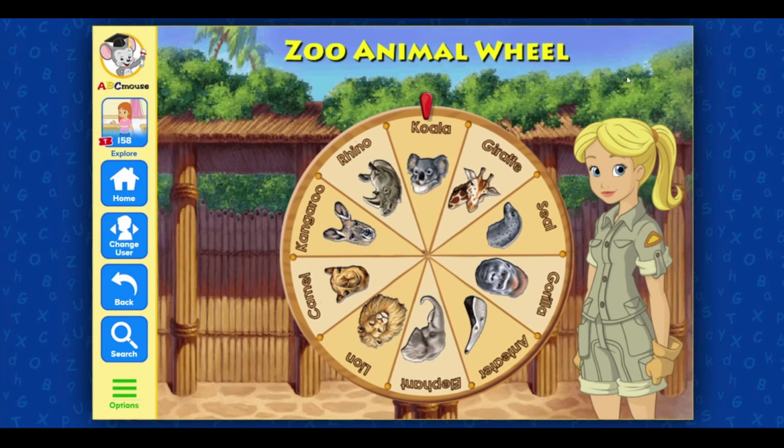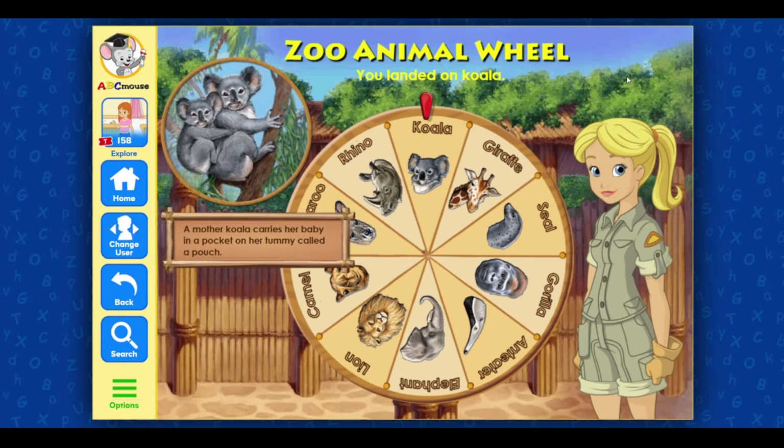You landed on koala. A mother koala carries her baby in a pocket on her tummy called a pouch. Spin the wheel.